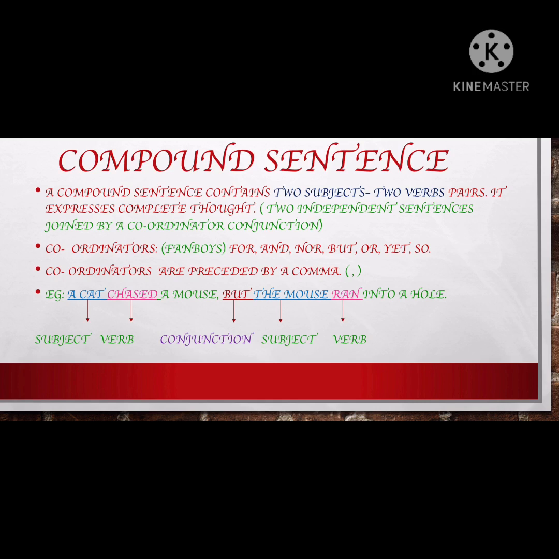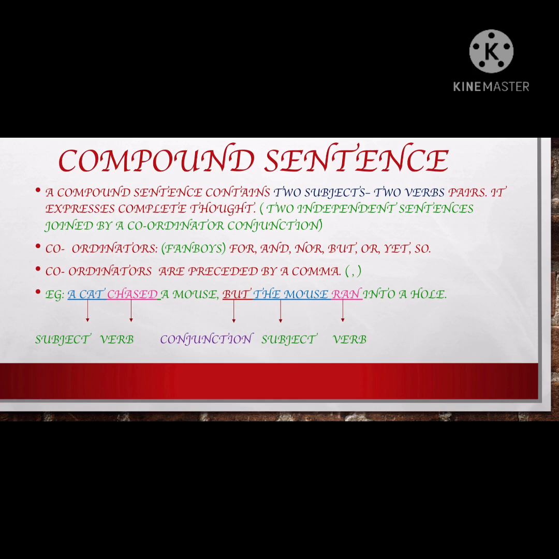And in conjunctions also, children, we have categories. So there are two types of conjunctions. One is coordinator conjunctions and one is subordinator conjunctions. What are coordinator, what are subordinator, I'm going to explain you soon, don't you worry. But compound has coordinator. Coordinator conjunction goes with compound sentence. So again I'm revising quickly.